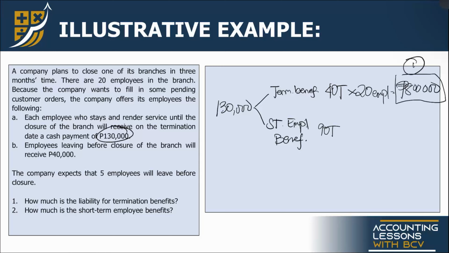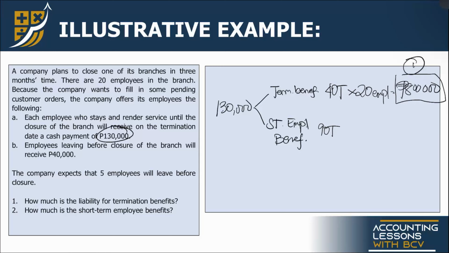That's number 1. Okay? For number 2, how much is the short-term employee benefits? So para dyan, yung sagot natin sa number 2 ay related lang sa lahat ng mga empleyadong magpapatuloy hanggang magsara yung branch. Di ba? So ilan nga ulit yung employees natin? 20. The company expects that 5 will leave before closure.